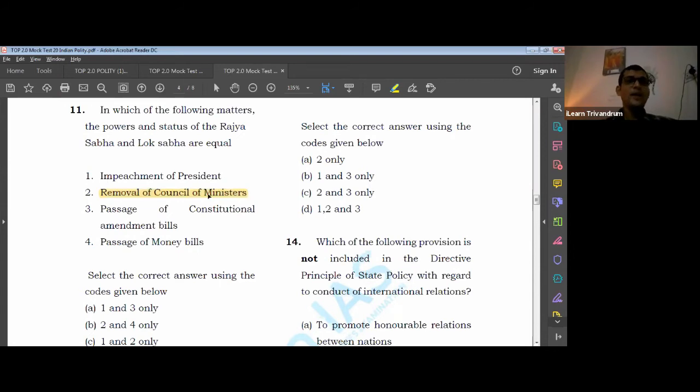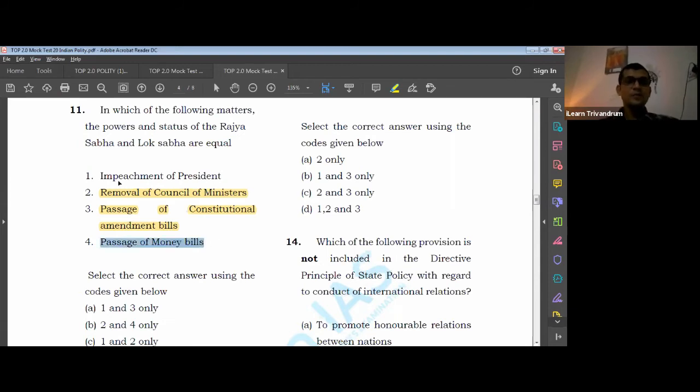There is no equality. Passage of constitutional amendment bills, we already discussed. In constitutional amendment bills, powers are equal. That's why I told you to make a table about bills, right, showing which house has more power. Passage of money bills: we see that in passage of money bills, Lok Sabha has more power.